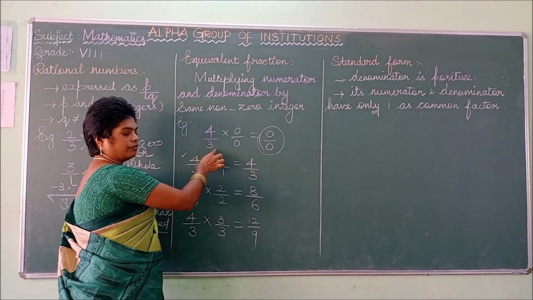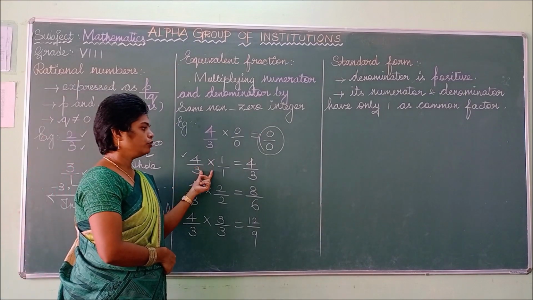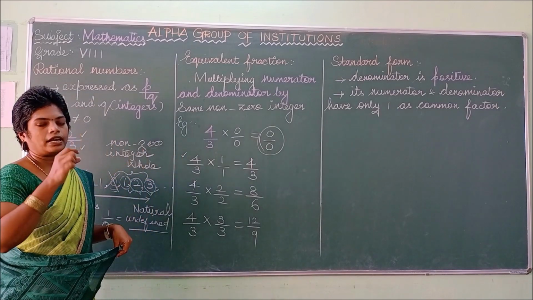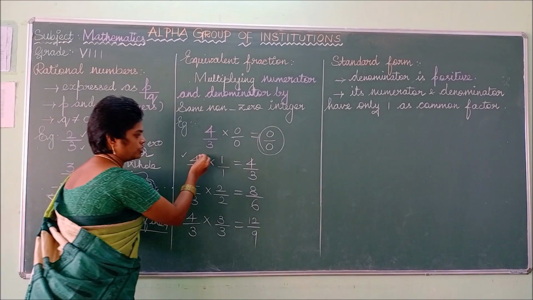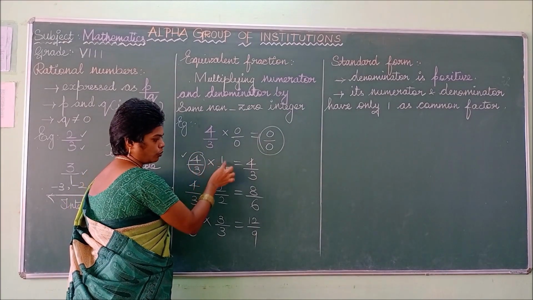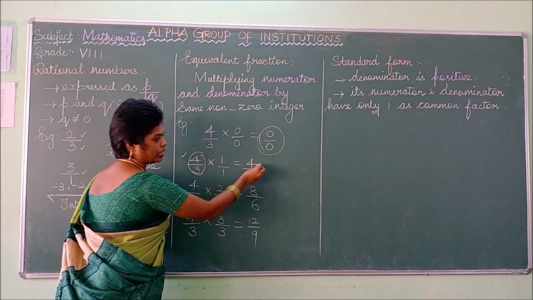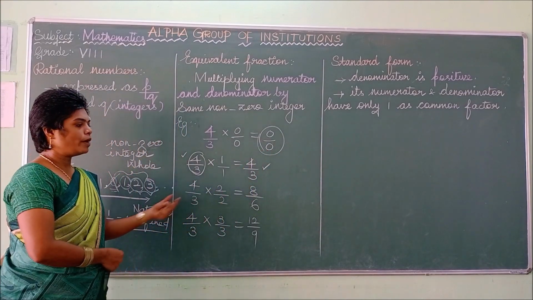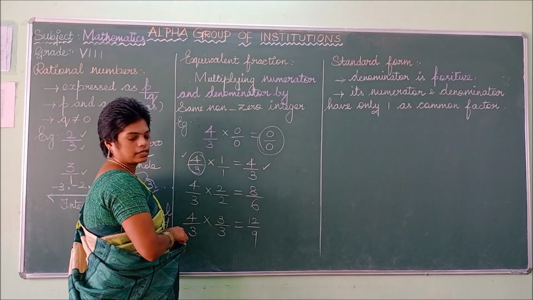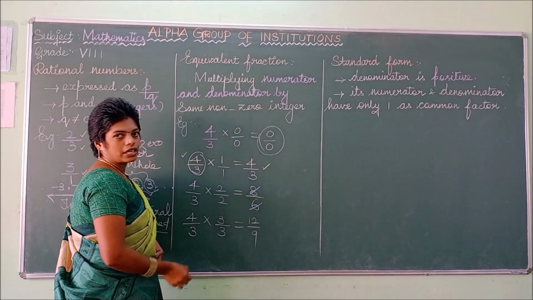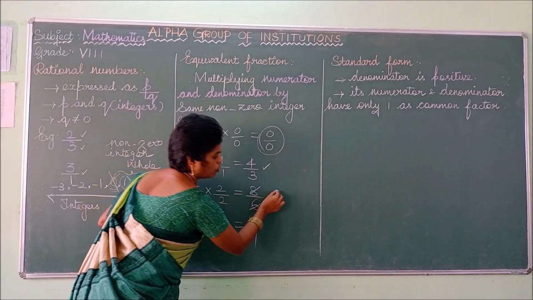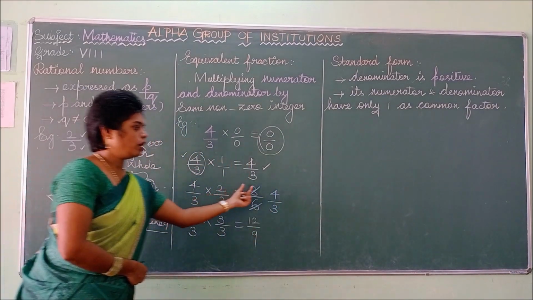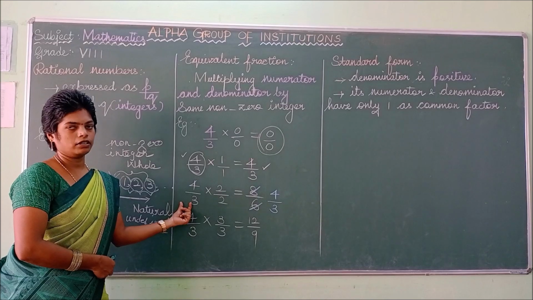So listen from this step. 4 by 3 is the given fraction, that is a rational number. You have to change this into the equivalent fraction. Means if you are multiplying the numerator as well as the denominator with the same number only, it doesn't change. So 4 by 3 into 1 by 1 is again 4 by 3. The value, is there any change? No. Then again we are taking 2 by 2. So 2 by 2 means you get the answer as 8 by 6. Now you cancel these two numbers. Cancelling in the 2 table, what is the answer? 4 times, this comes as 3 times. Is there any change? If you are cancelling also, you get the similar given question itself.